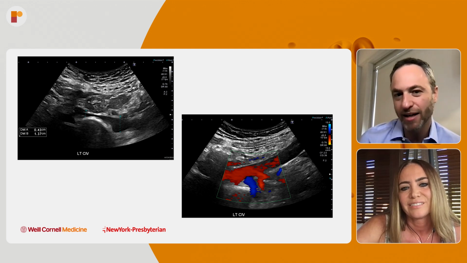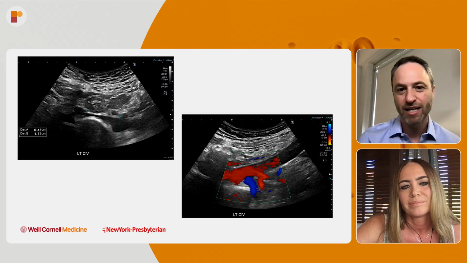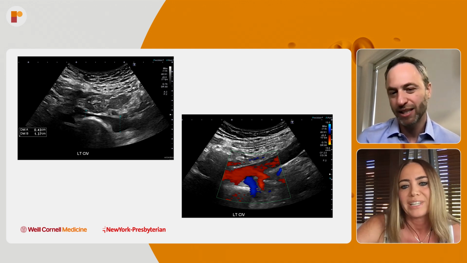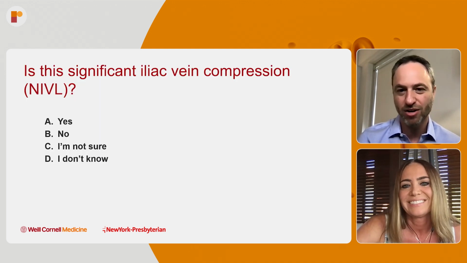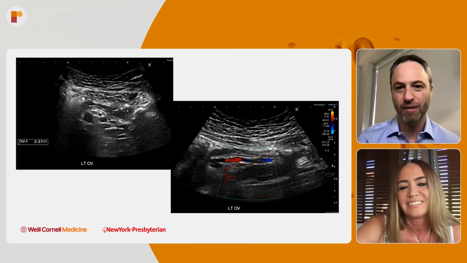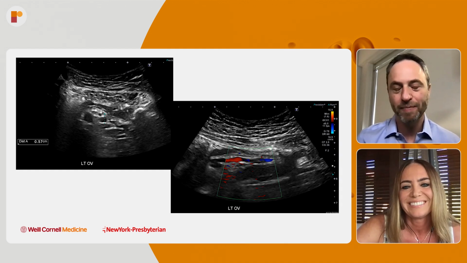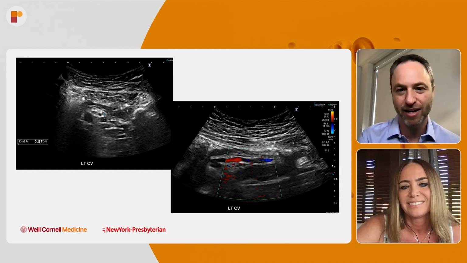To me, it's not. Yes, there's a compression here. Yes, that central left common iliac vein is much narrower under the aorta, but there's antegrade flow in the internal iliac vein. So we could probably discard that as significant compression, and I usually leave iliac vein stenting as secondary anyway.